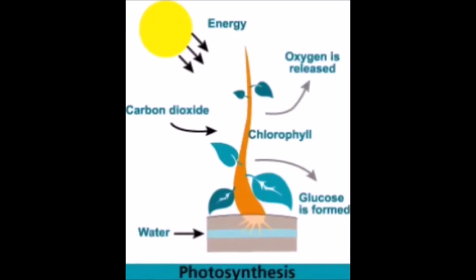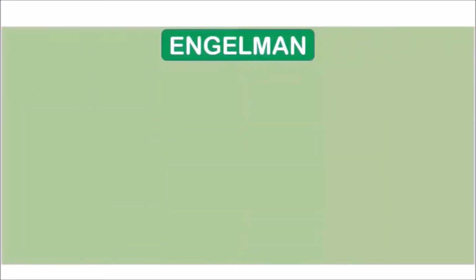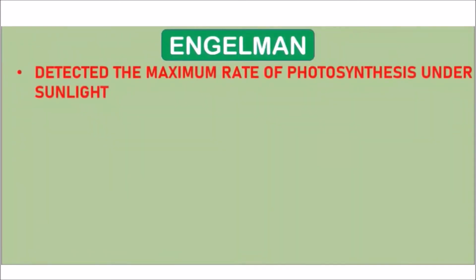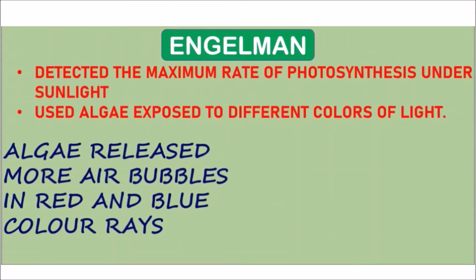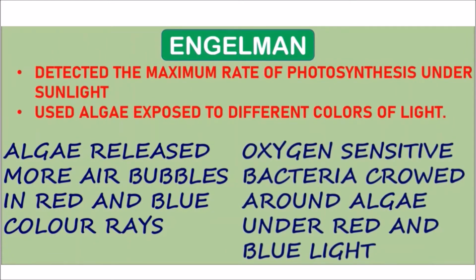It was further confirmed when Engelmann used a strand of algae and exposed it to different colors of light. He detected the maximum rate of photosynthesis under sunlight. In his experiments, he observed two things. The first one is that algae released more air bubbles in red and blue light. He also observed that oxygen-sensitive bacteria crowded around the algae under red and blue light. With his observations, he concluded that light plays a major role in releasing oxygen, that is, in the process of photosynthesis.